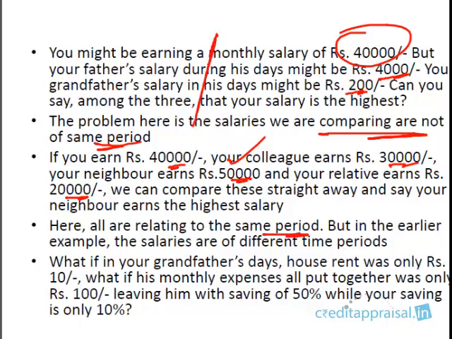But in this example, they are of different periods, and it's very difficult to compare which is a high salary. Because 200 might appear to be a very small amount to us, but in the days of your grandfather, maybe the house rent was only 10 rupees. We don't know. The monthly expenses all put together was only 100. So his income is 200, his expenses is only 100. He's getting a saving of 50%. Whereas you might be earning 40,000, but your expenses might be 36,000. Your saving is only 4,000, that is only 10%.